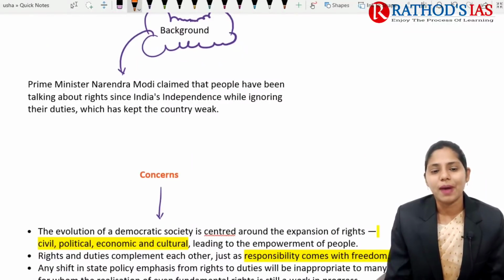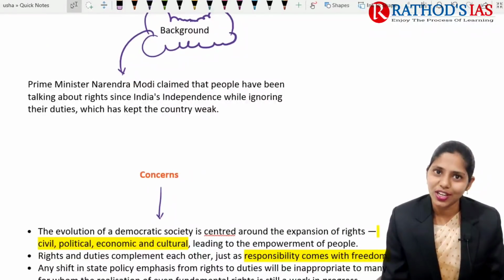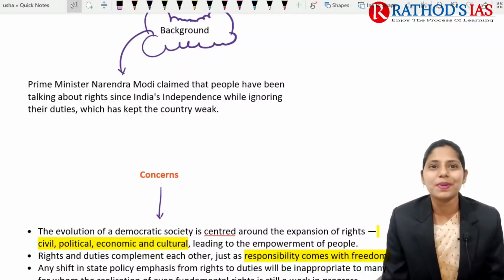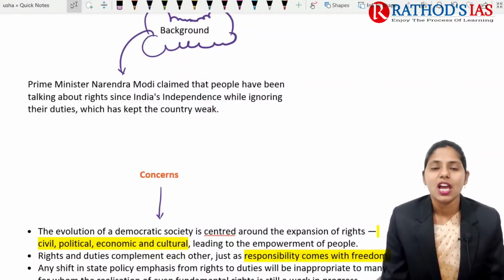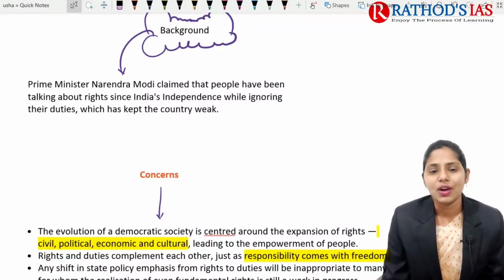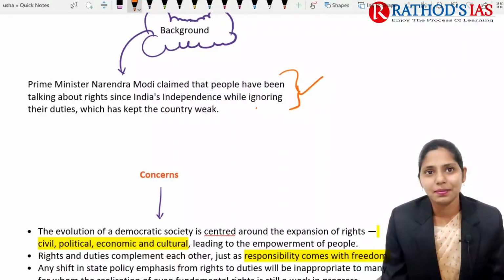And if you're talking about the background, why are these rights and duties in the news, what is the present context? Our Prime Minister claimed that people have been talking about rights since independence. Since we got independence, citizens of India have mainly been talking about rights and ignoring duties. Because of this, our country became very weak. This is a controversial statement, I can say, given by our Prime Minister.